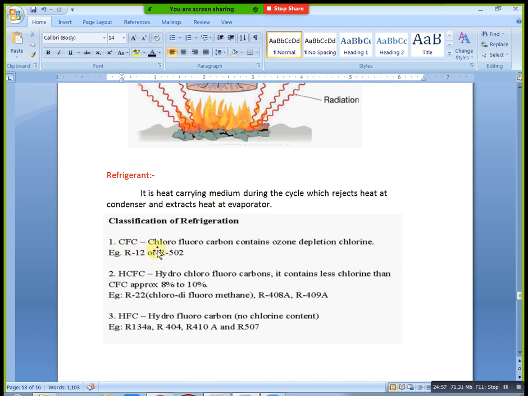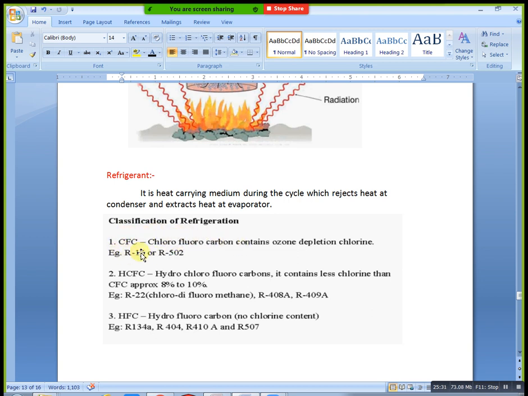In the previous century, 20 years back, we used this one, but now we are not using it. It very much affects the ozone layer. When the ozone layer gets depleted, sun rays directly contact our skin. In that condition you will face a lot of skin diseases. That's why we are not using chlorofluorocarbon content. Why? Because this refrigerant has a lot of chlorine content.